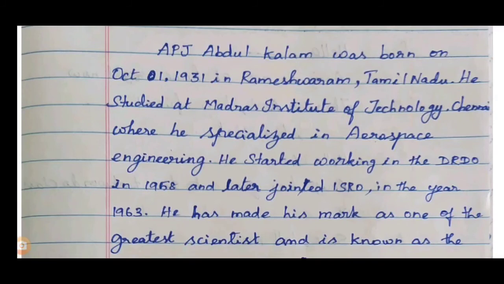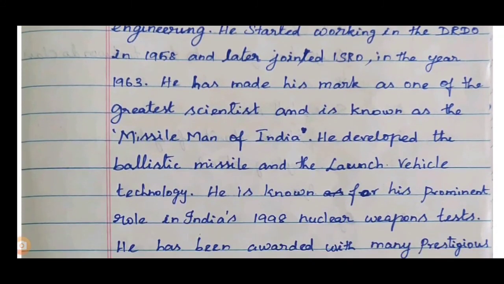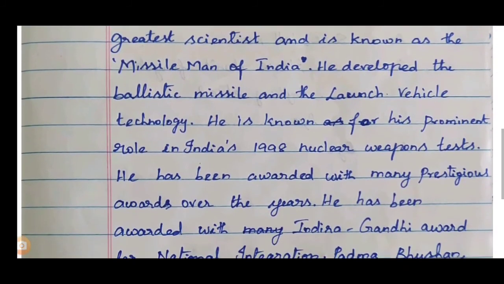See here, APJ Abdul Kalam was born on October 1, 1931 in Rameshwaram, Tamil Nadu. He studied at Madras Institute of Technology, Chennai, where he specialized in aerospace engineering. He started working in the DRDO in 1958 and later joined ISRO in the year 1963. He has made his mark as one of the greatest scientists and is known as the Missile Man of India.